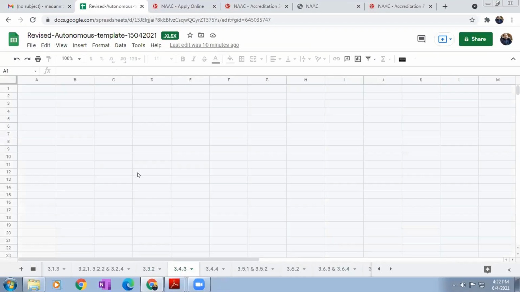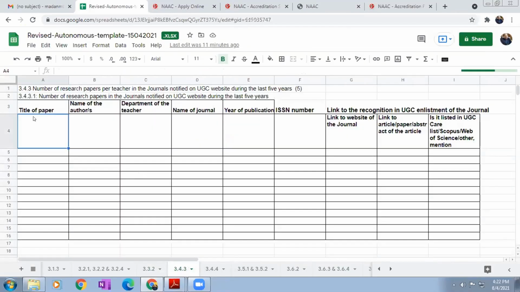This is very important. Publications. So you have to provide title of the paper, name of the author, all co-authors also you have to mention in the same order that was published in the paper. So your name you can highlight or you can make bold. Then department of the teacher, name of the journal, year of publication, ISSN number.